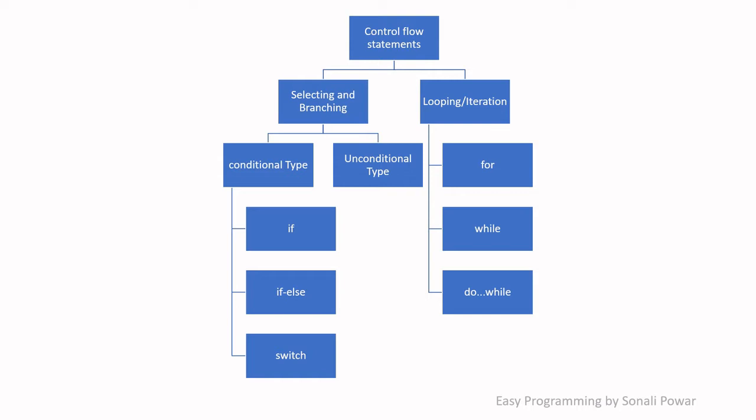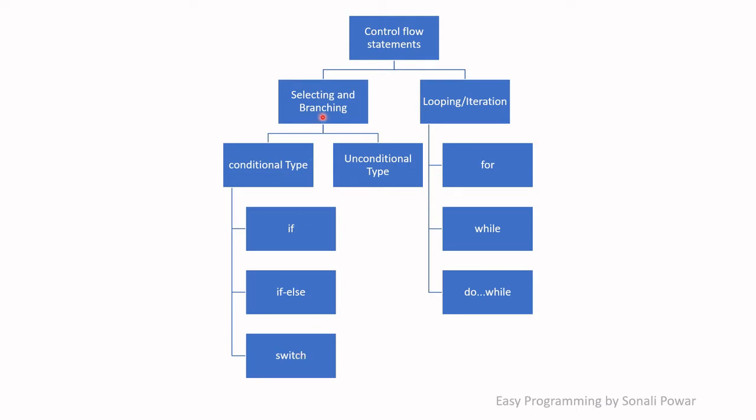Now there are two types of control flow statements. The first one is selecting and branching statements, and the second one is looping or iteration. So what is meant by selecting? Selecting means I have multiple options, and from those options I am going to pick one. That is called selecting. An example of a selecting statement is switch. The switch is used in the C language to select one option from multiple options.